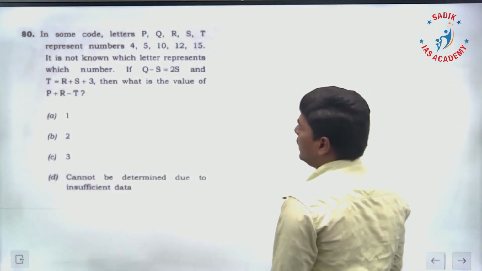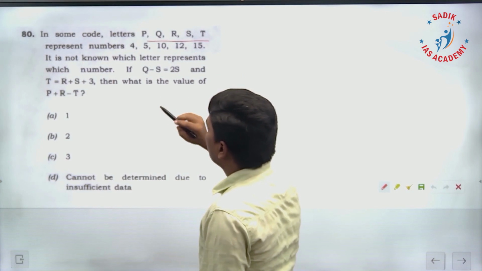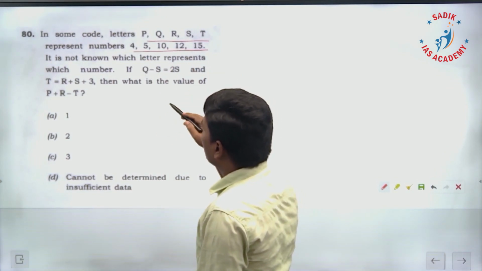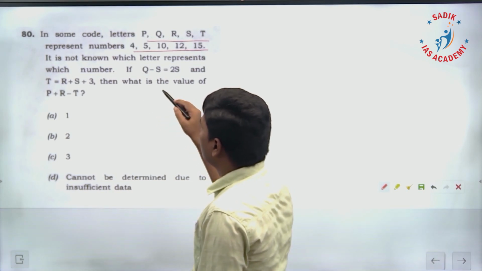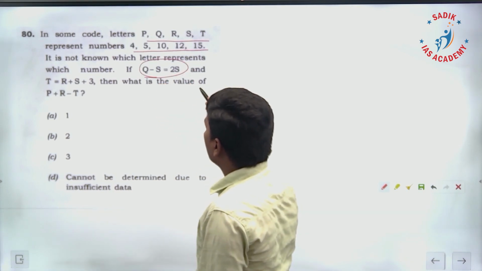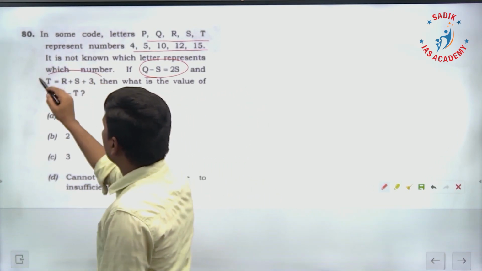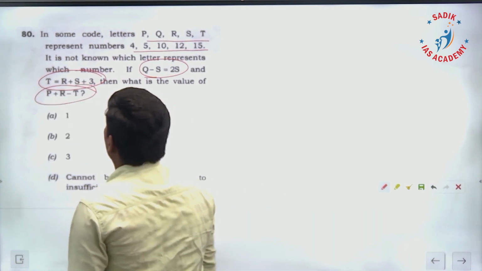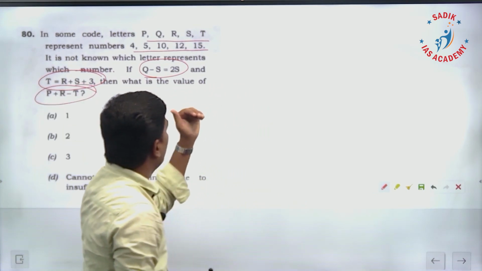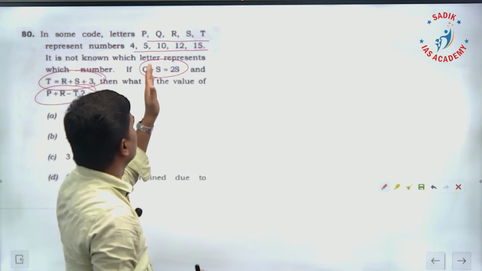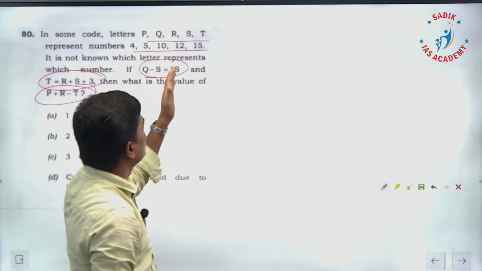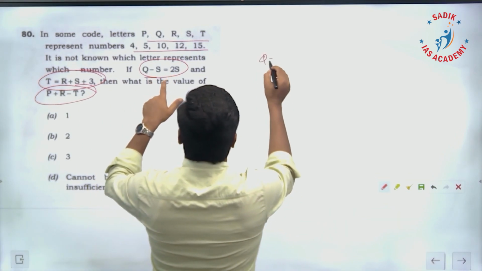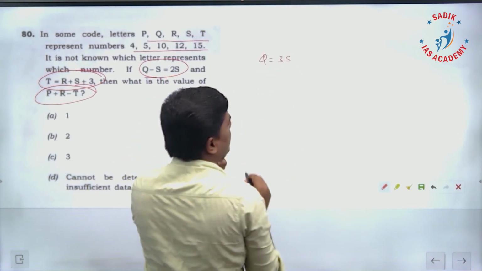The last one, 80. P, Q, R, S, T represent 4, 5, 10, 12, 15, any one of the numbers, and it is not known which number represents which number. If Q minus S is 2S and T is equal to R plus S plus 3, then what is the value of P plus R minus T? We should fix what values correspond to P, Q, R, S, T from 4, 5, 10, 12, 15. From Q minus S is equal to 2S, we can write Q is equal to 3S, bringing the minus S to this side.